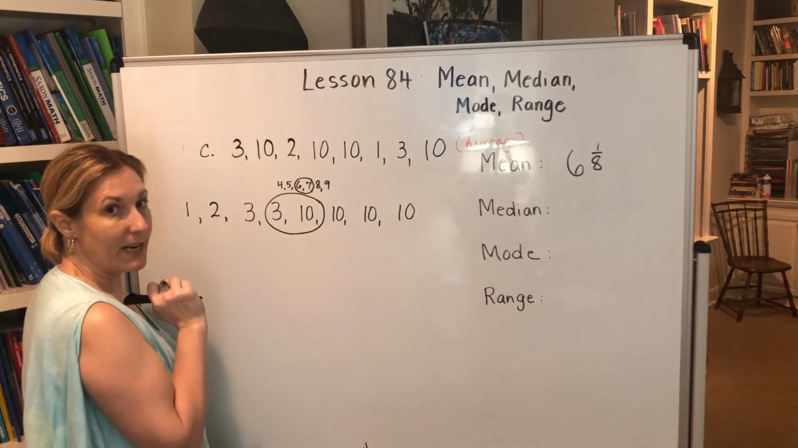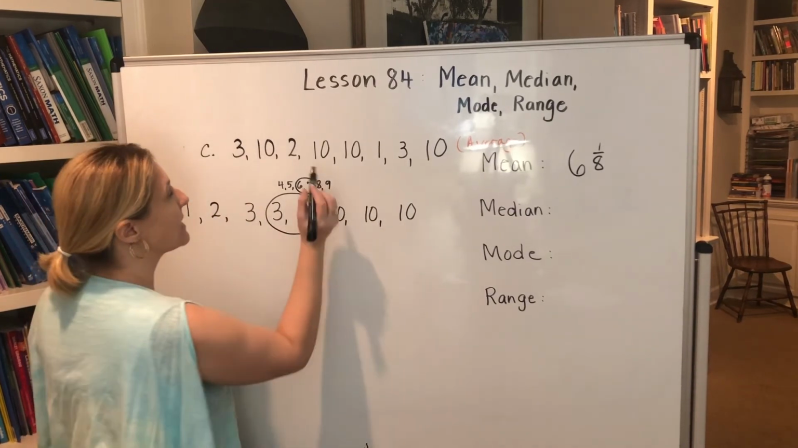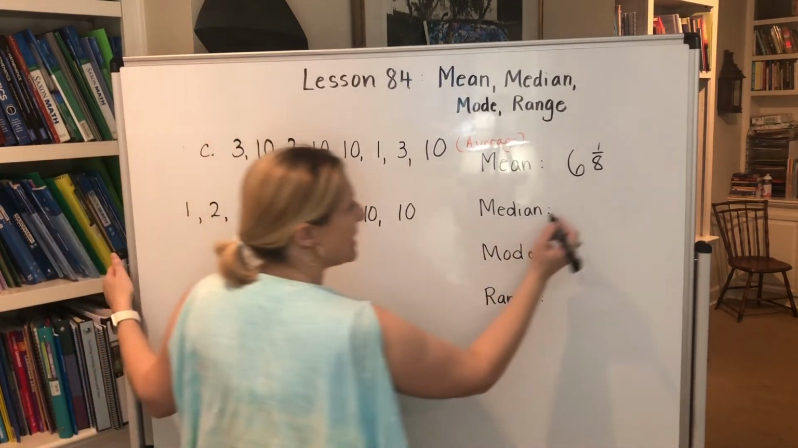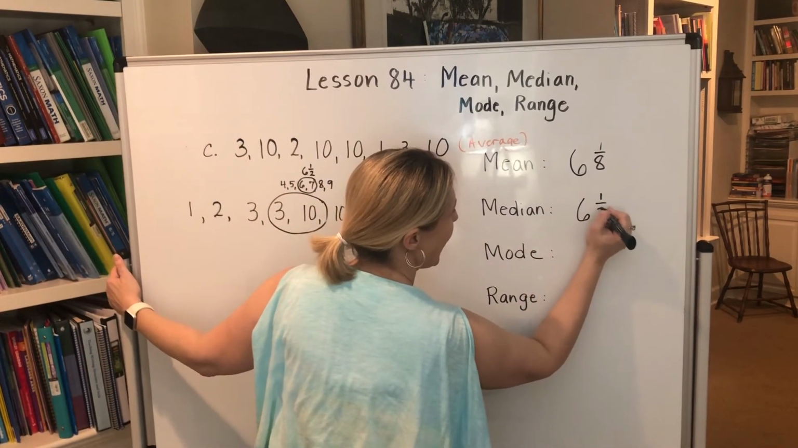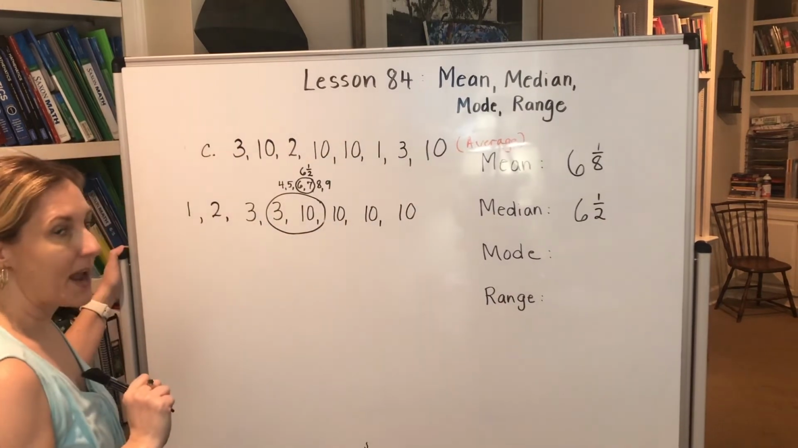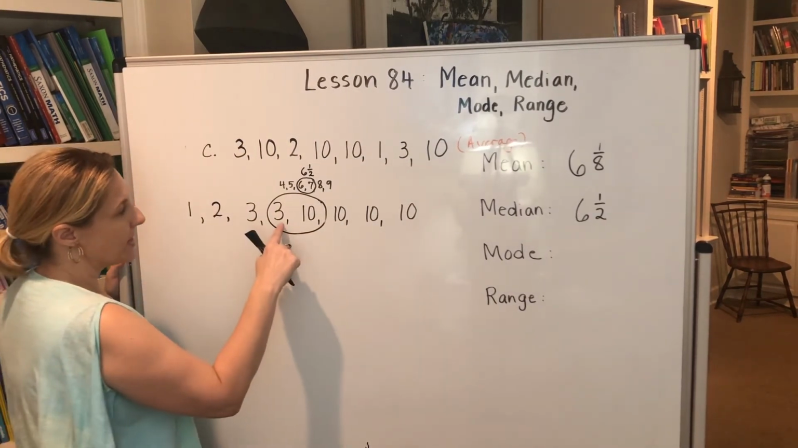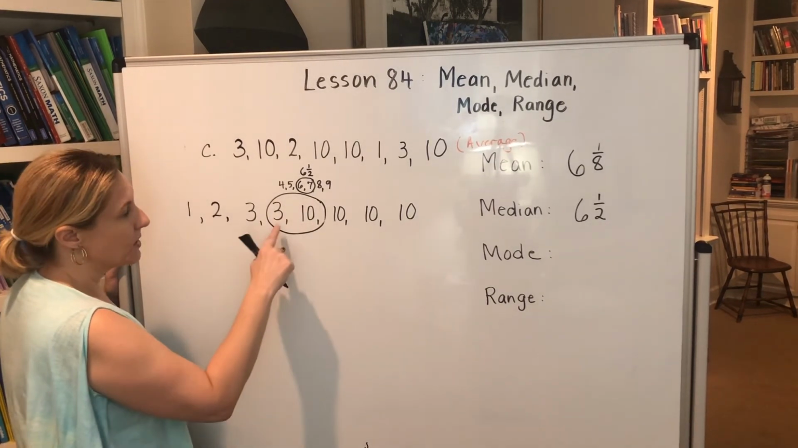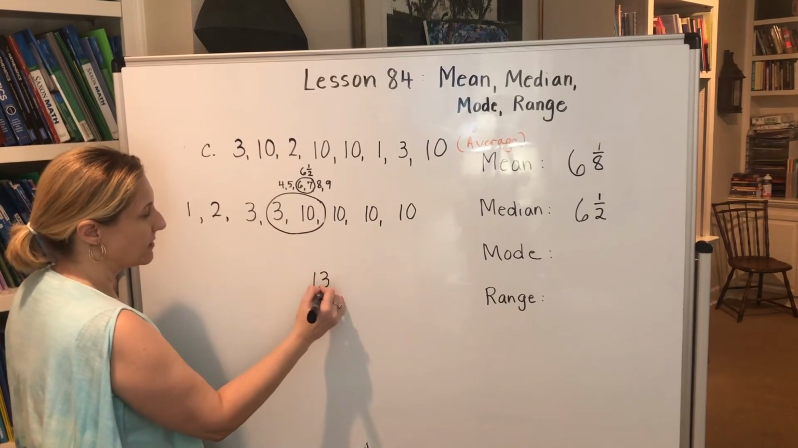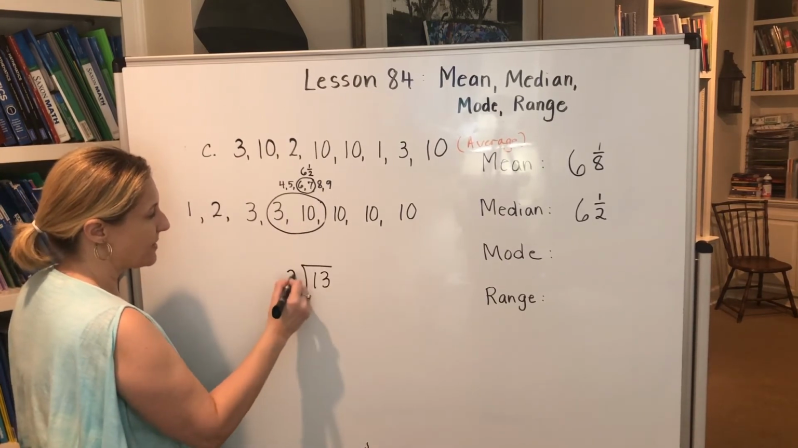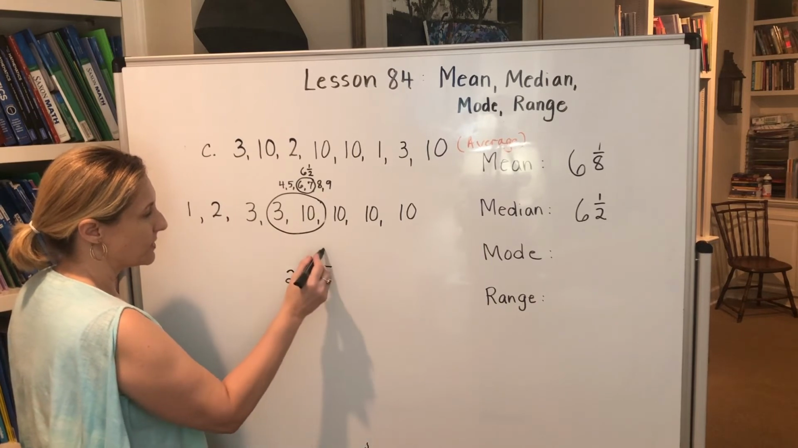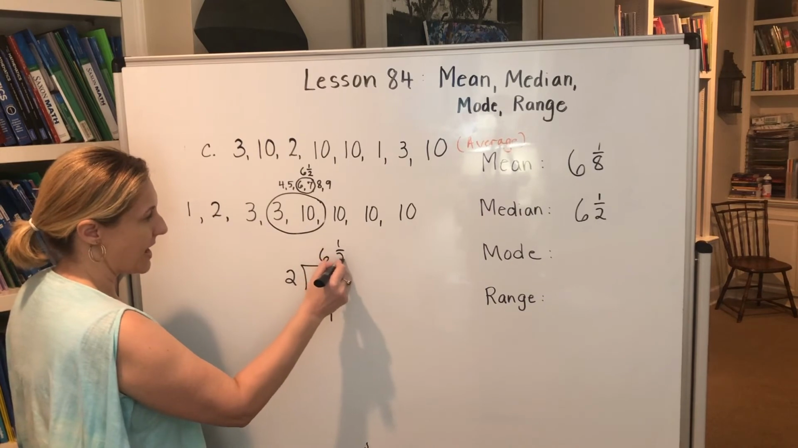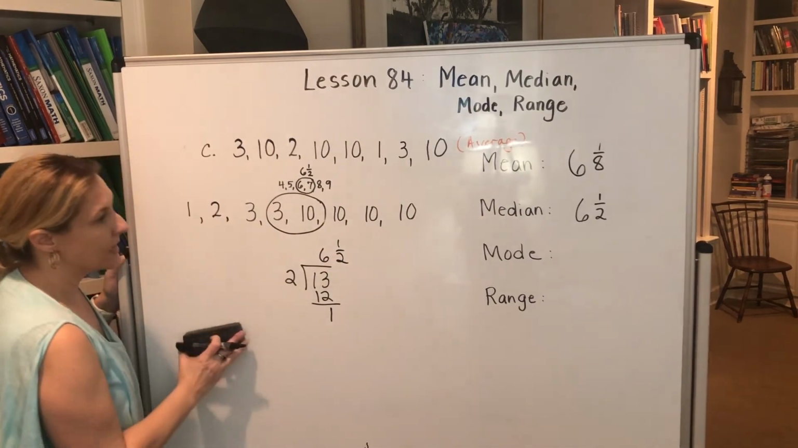What number is exactly halfway between 6 and 7? Well, that would be 6.5. So our median is 6 and 1/2. Now remember the other way to find our median. We could add 3 plus 10 together and divide by the 2 numbers. So 10 plus 3 is 13. 13 divided by the 2 numbers, 2 goes into 13 6 times with 1 left over, 6 1/2. Okay, so our median is 6 1/2.